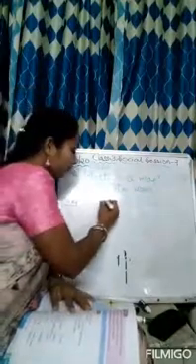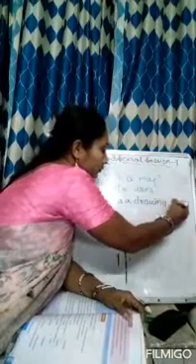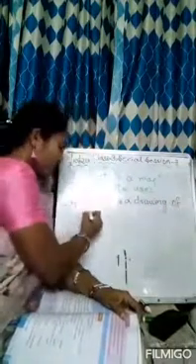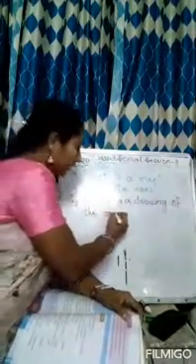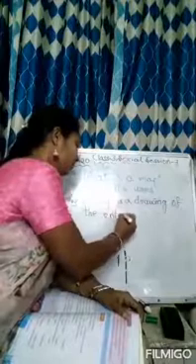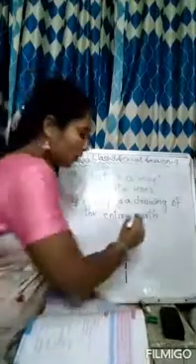A map is a drawing of the entire earth or a part of it.